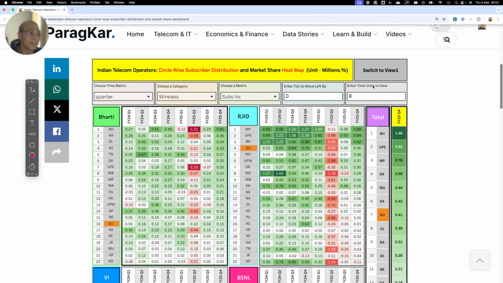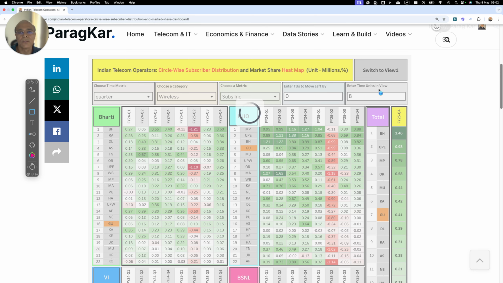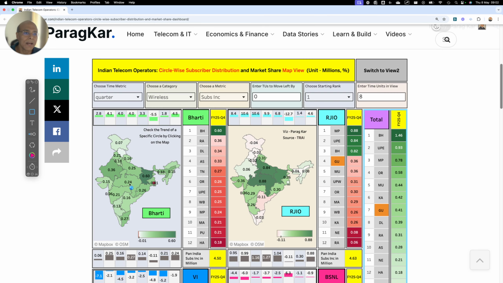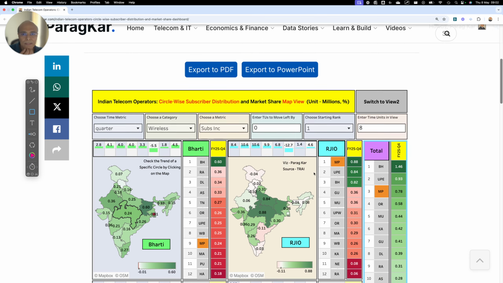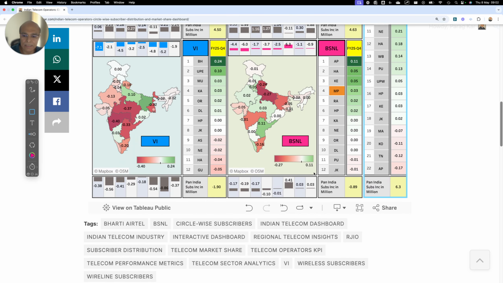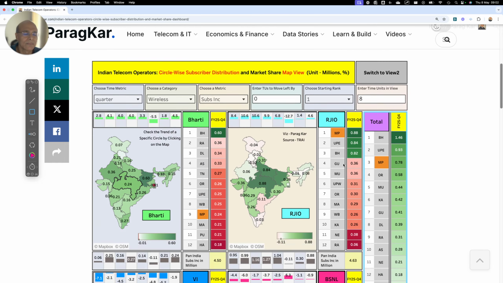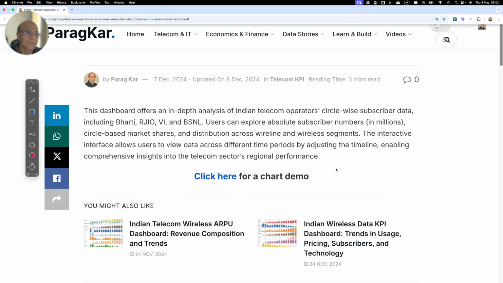You can actually have another view, where you can get a map view also. You can click on any of the map, and you will see that if I click here, that particular area gets highlighted. So it's a very powerful tool, friends, and many things can be done with it. I find it very useful to analyze the data, because it does everything on the fly. I didn't have any script for this presentation, or you can say video.